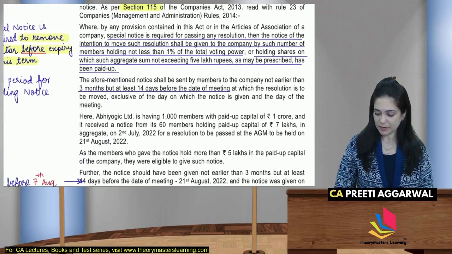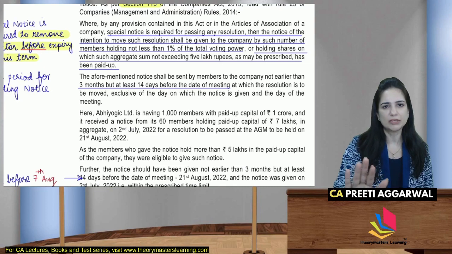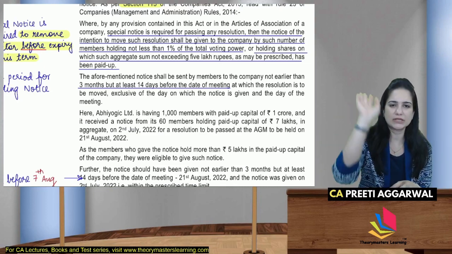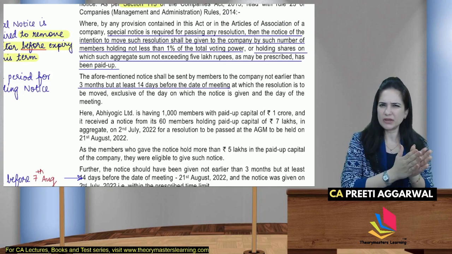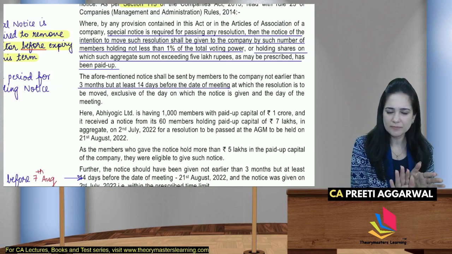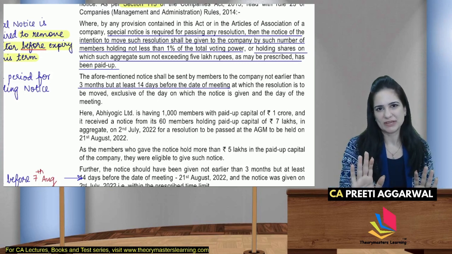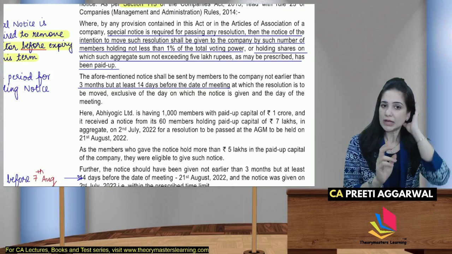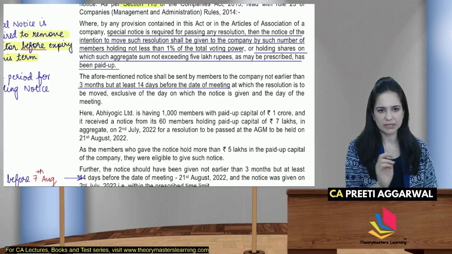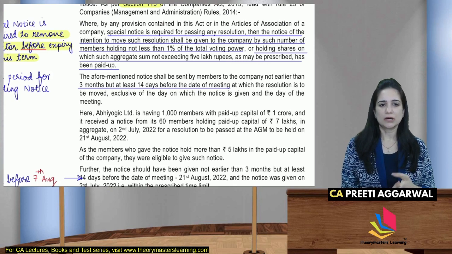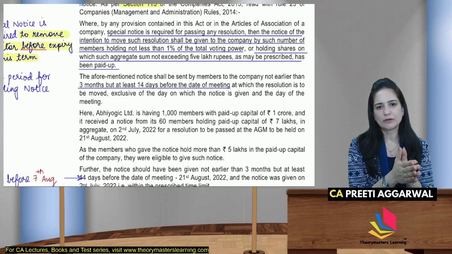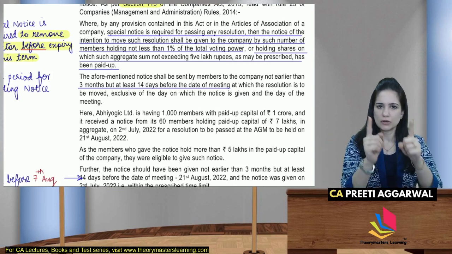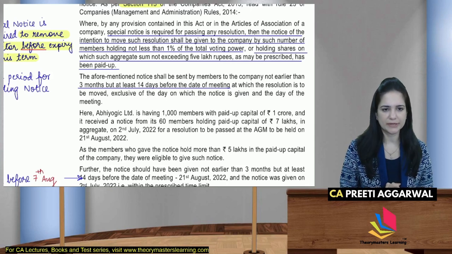Now the special notice should be received not earlier than 3 months. You can't give 6 months notice. 6 महीने पहले ही आपने notice दे दिया कि इसका term खत्म होने वाला है, appoint someone else. नहीं, 3 महीने पहले, meeting के 3 महीने पहले ही देना, but at least 14 days before the meeting. Okay? So don't give before 3 months. 3 महीने पहले notice मत देना, लेकिन at least 14 days before the meeting notice मिलना चाहिए. Exclusive of the day on which the notice is given and the date of meeting, वो exclude करके जो clear days है वो at least 14 days before the meeting होना चाहिए.